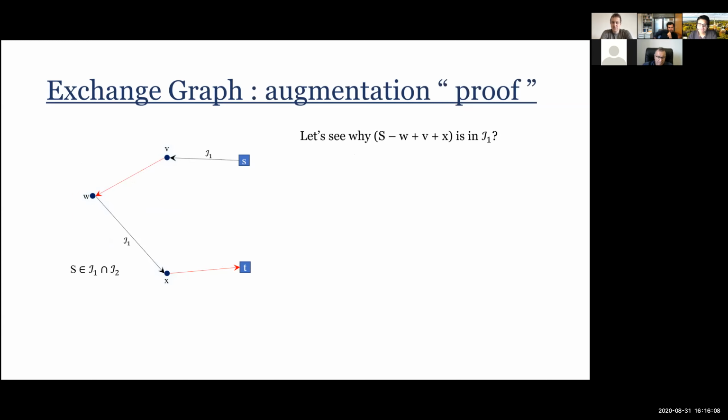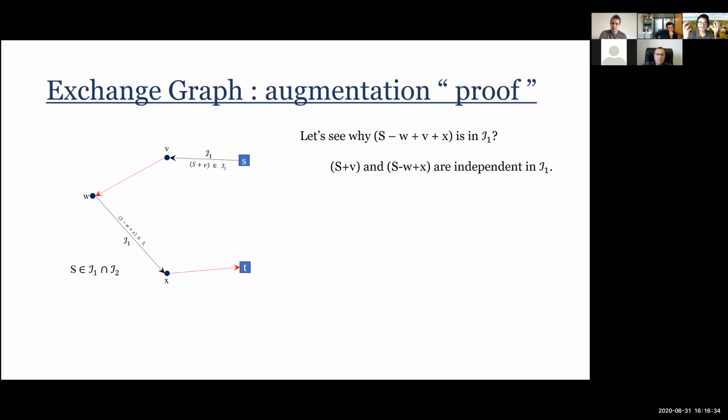So let me just show to you that if I do this augmentation, I take out W and I add V and X, why am I independent in I1? Okay, and I2 will be similar. And the reason, and you'll see why shortest path comes in, is the following. So let's see what it means that SV is an edge. It means that S plus V is in I1. That's the meaning of that edge in the graph. And the edge WX means that if I take out W and I add X, then also I'm in I1.